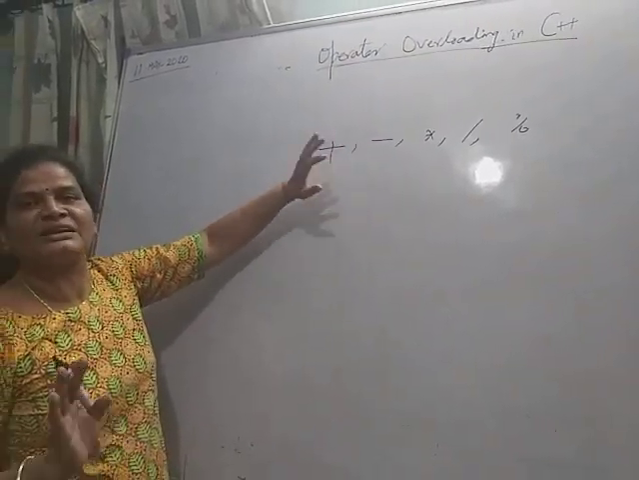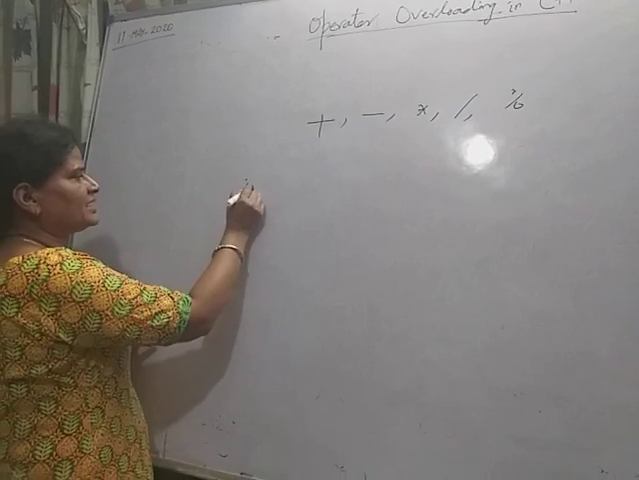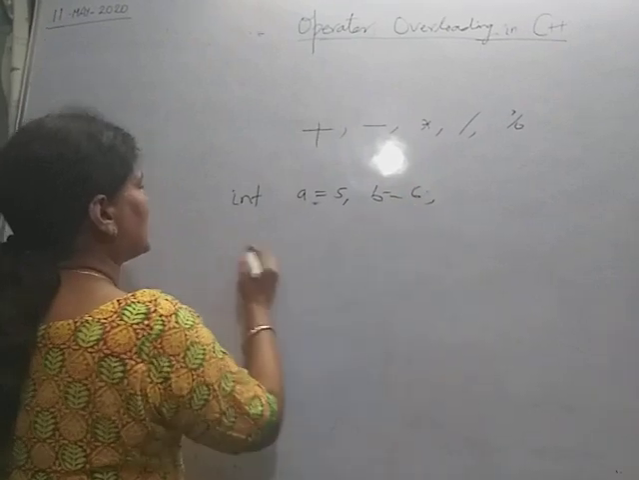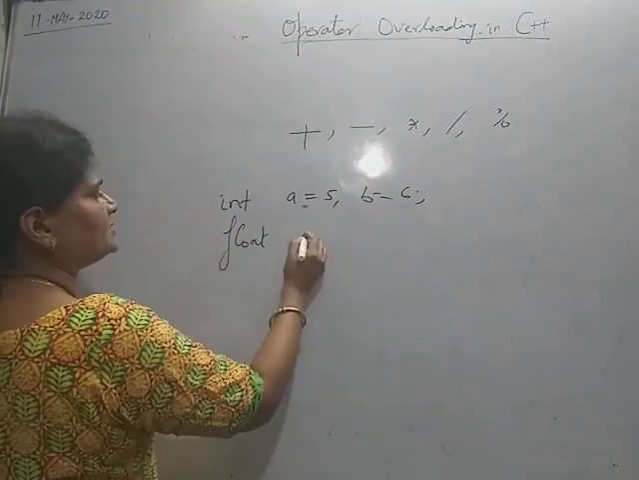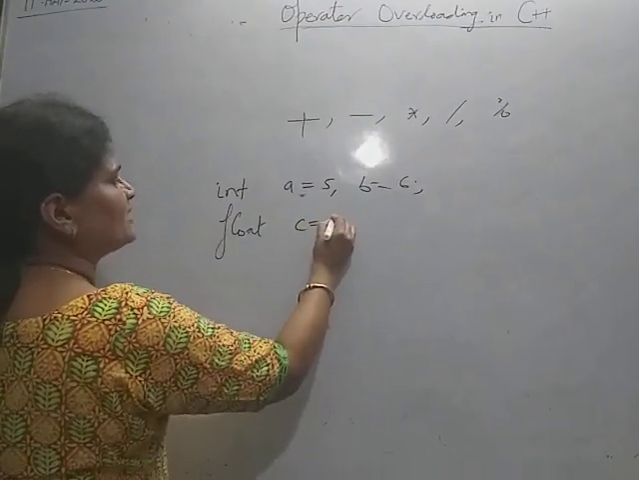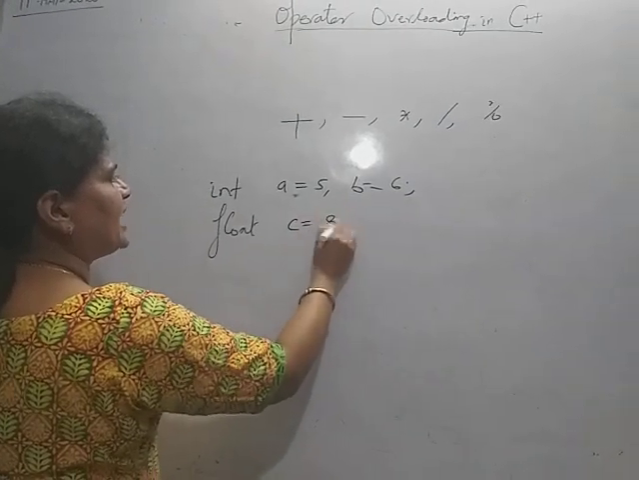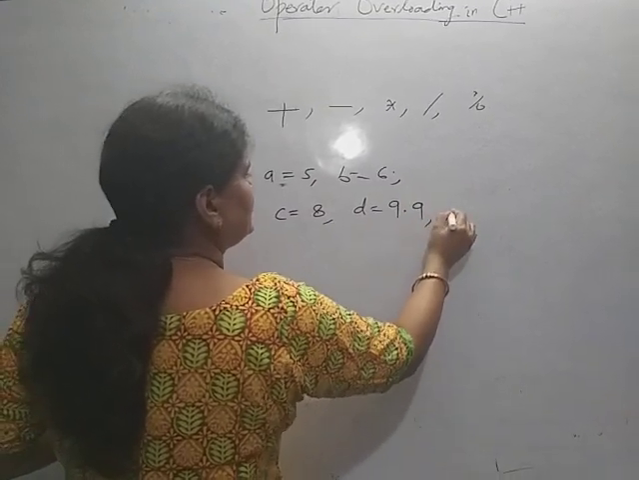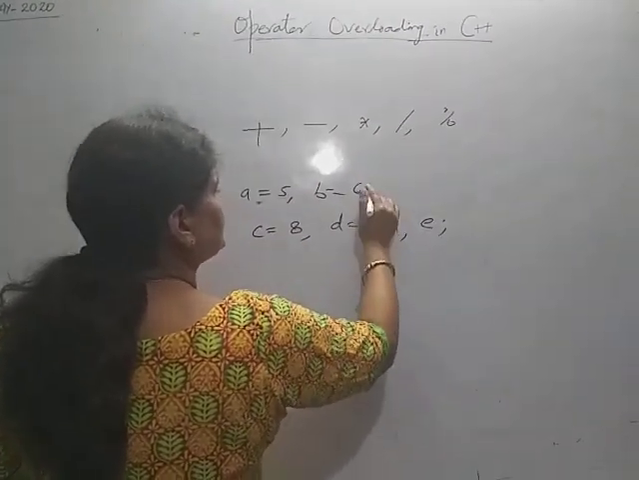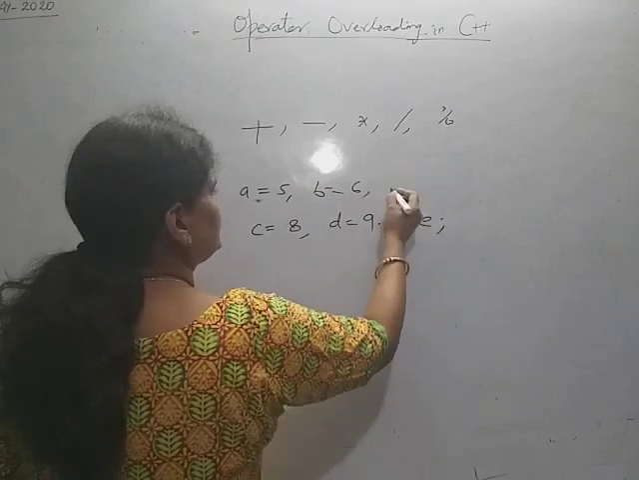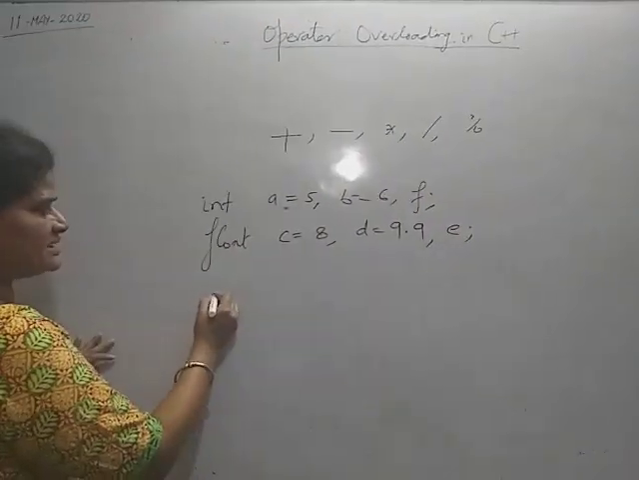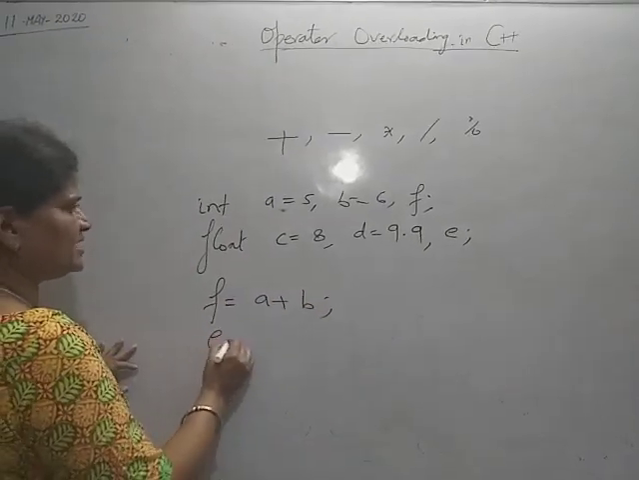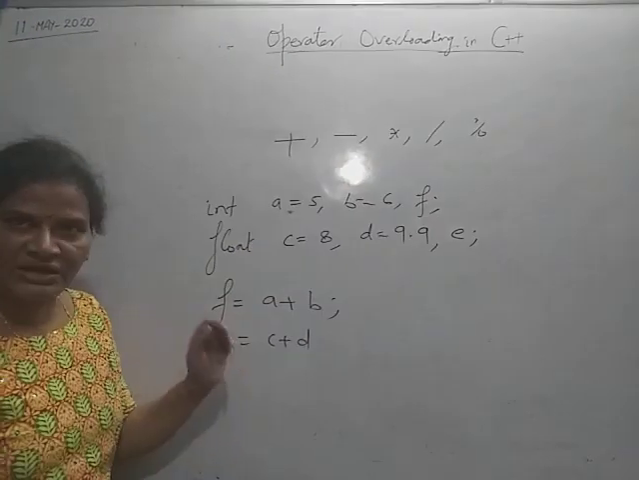Suppose we consider the simple arithmetic operators, they have their predefined meaning. When I declare int a equal to 5, b equal to 6, and float c equal to 8 and d equal to 9.9, and e, and here f. When we write the statement f equal to a plus b, and the statement e equal to c plus d, see what happened here.